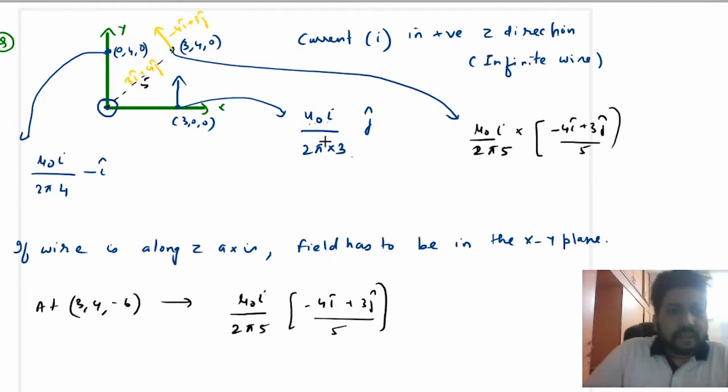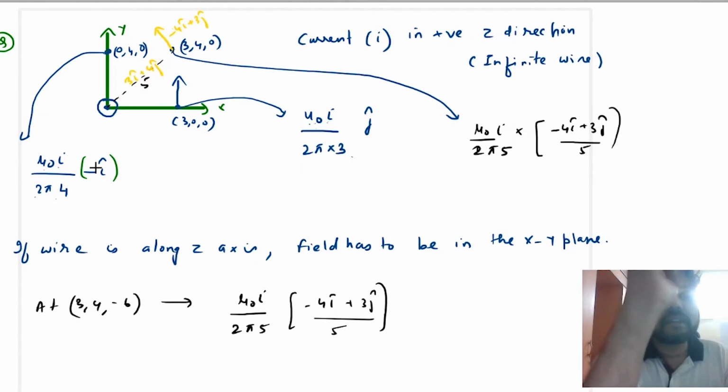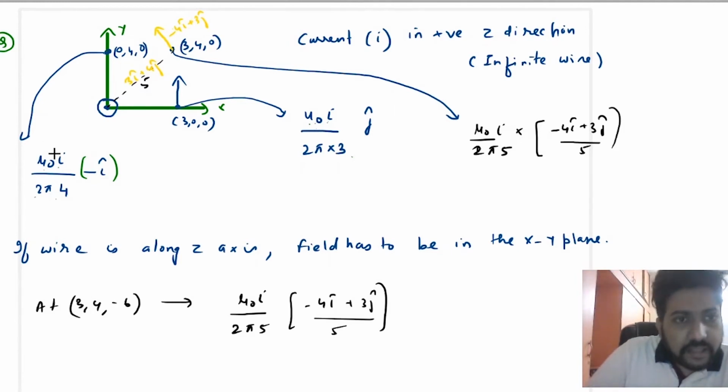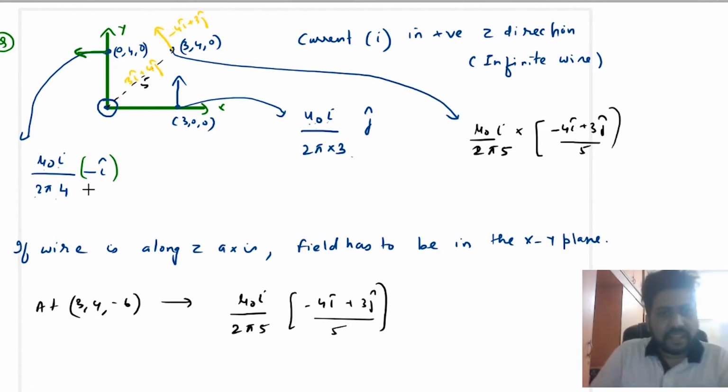Similarly, if you want to find the magnetic field at this point, suppose it is 0, 4, 0. The magnitude will be mu naught I upon 2 pi r, where r is 4. And if you want to find the direction, again point your thumb along the current and see how your finger curls. Your finger curls in this direction. That means this will be the circle, and this will be the direction of magnetic field, and this is along the negative x-axis, that is minus i cap.